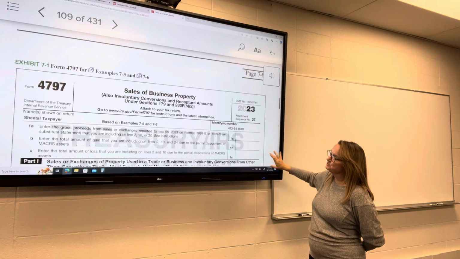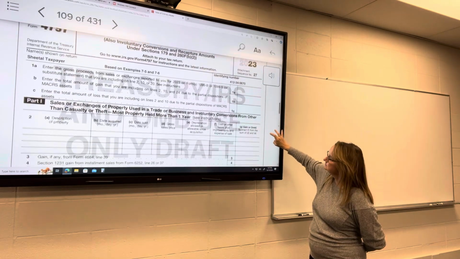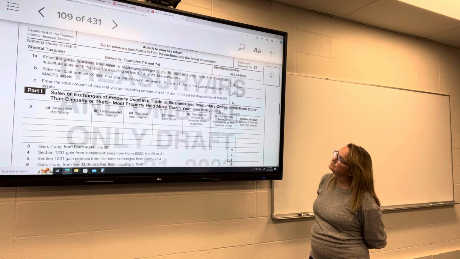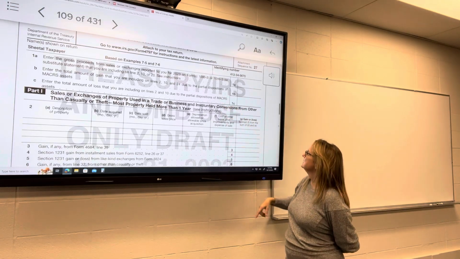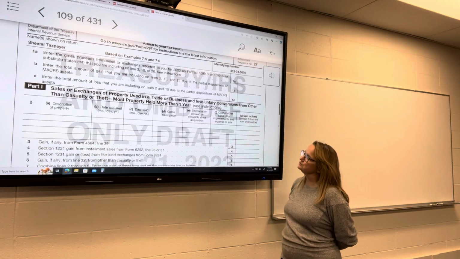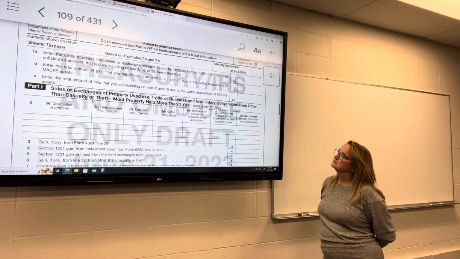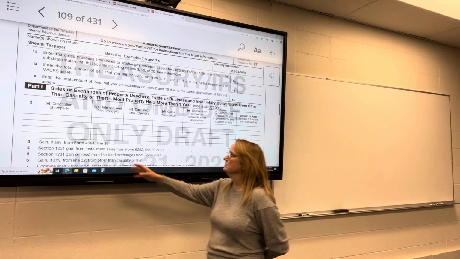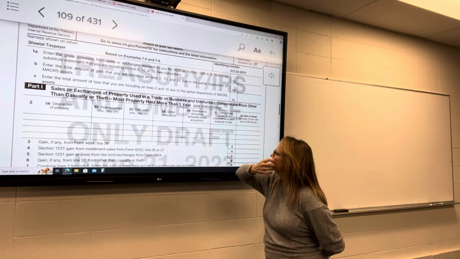All right, this is what the 4797 looks like. So part one, not really going to do anything with the top part here. Part one, sales or exchanges of property used in a trade or business. Most property held for more than 1 year. So first column here, what is the property description? When did you acquire it? When did you sell it? What was your sale price?